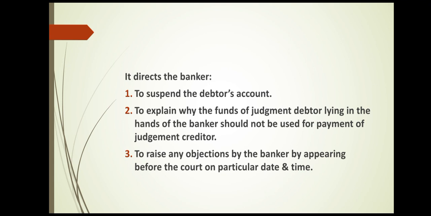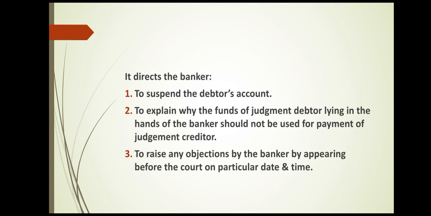Now in SBI, when the banker receives the garnishee order to freeze Mr. X's account, the banker has to give the reasons why the funds cannot be given to Mr. Y, to raise any objections by appearing before the court on a particular date and time. So the banker has to state the reasons why the payment cannot be made to Mr. Y, or why those funds cannot be utilized to pay Mr. Y.